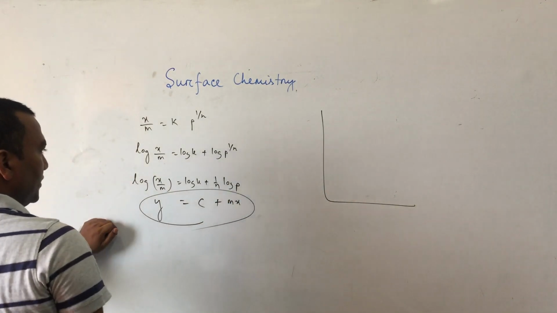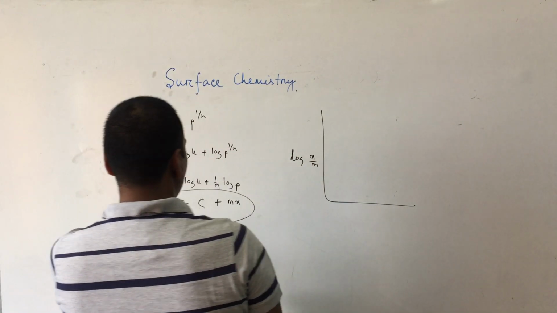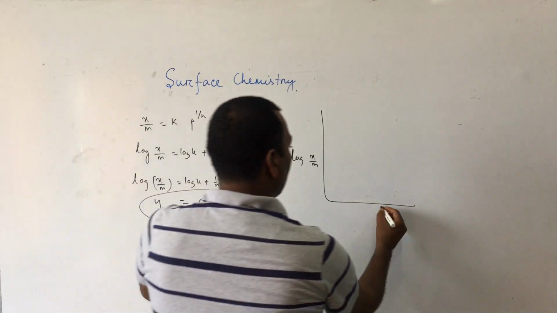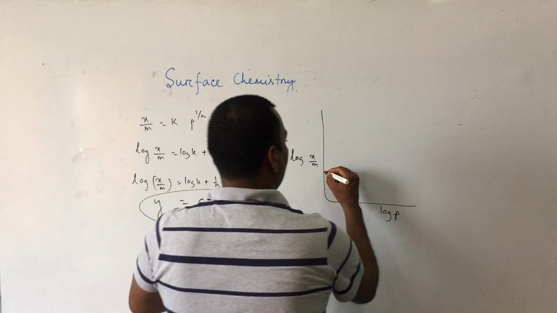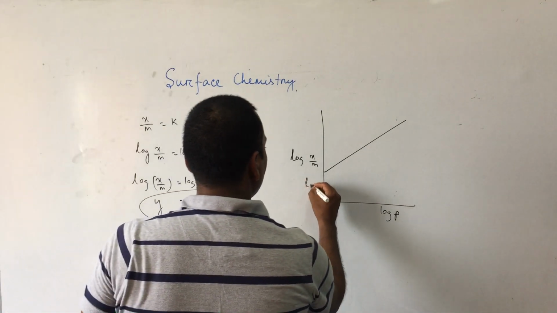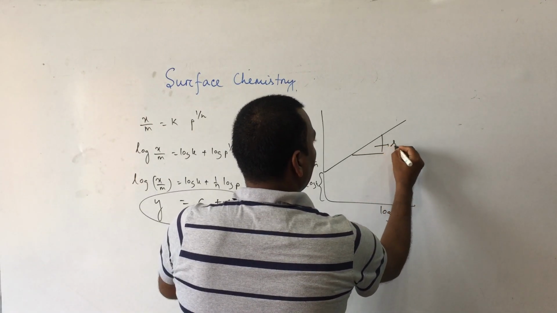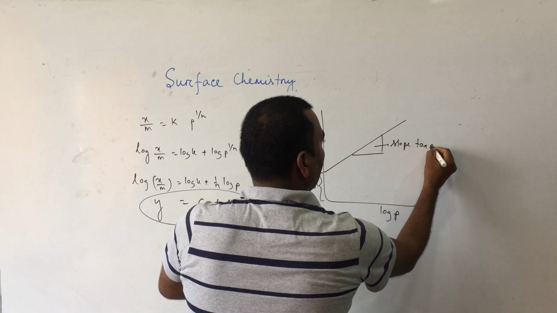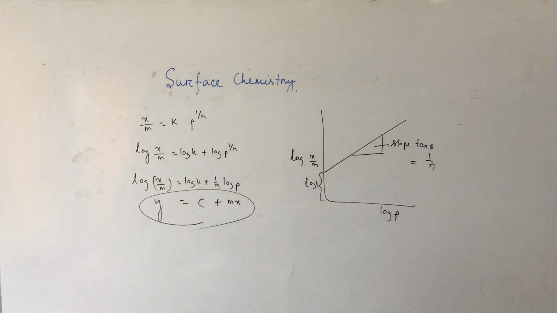This is the format. The y-axis is log x by m, the x-axis is log p. The slope is positive, and it has a certain y-intercept. This intercept is log k and the slope tan theta equals 1 by n. So this is called the Freundlich adsorption isotherm.